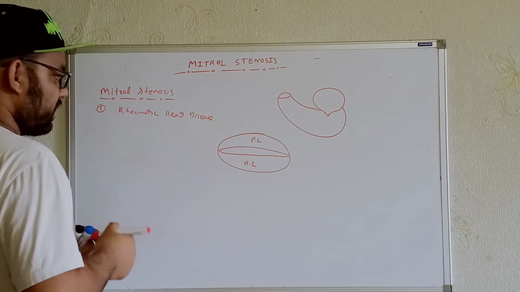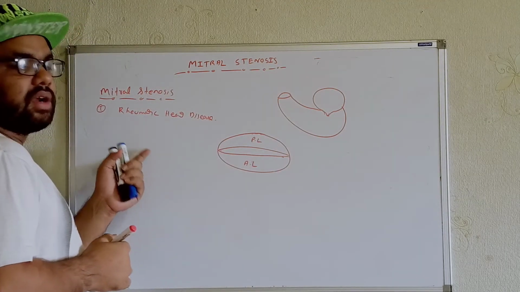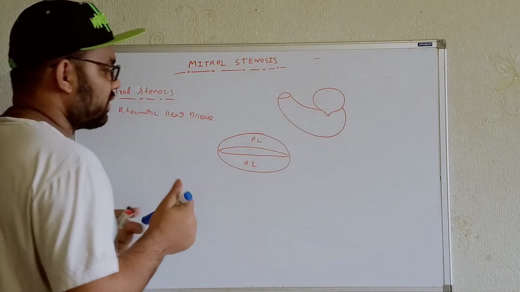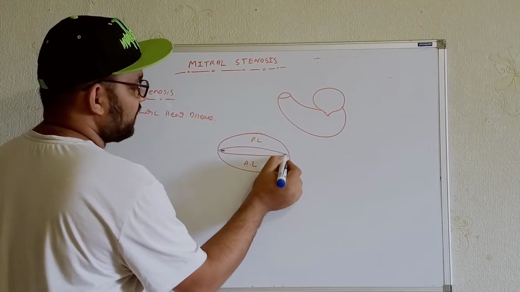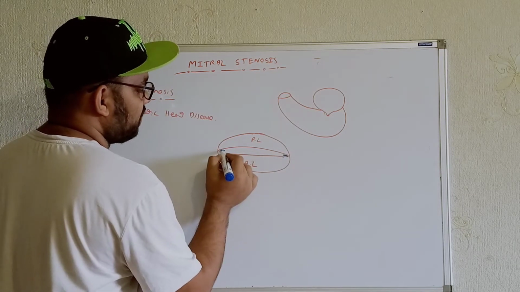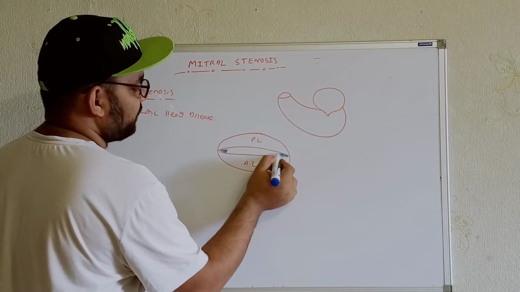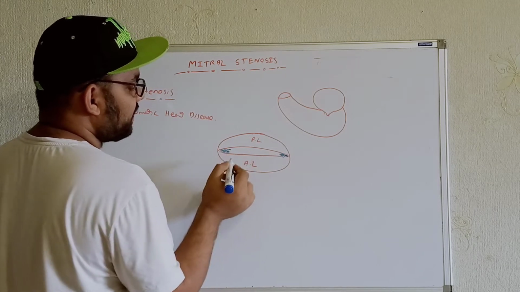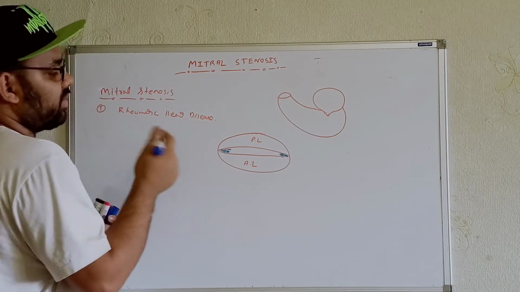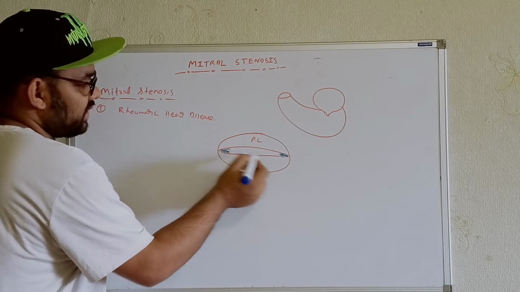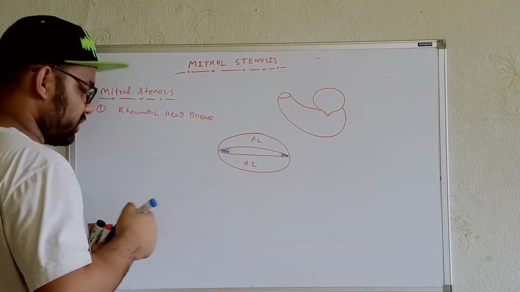I hope you have already watched my video where I described rheumatic heart disease in detail. We will see the formation of vegetations in between the cusps, just like this. If we see frequent rheumatic heart disease, or frequent rheumatic fever, then there will be progression and closure of the valve cusps over here.